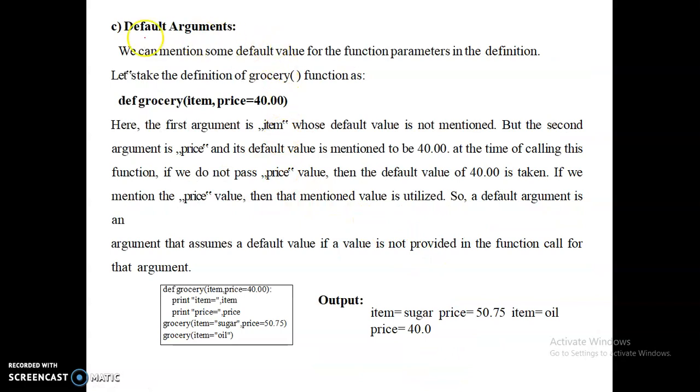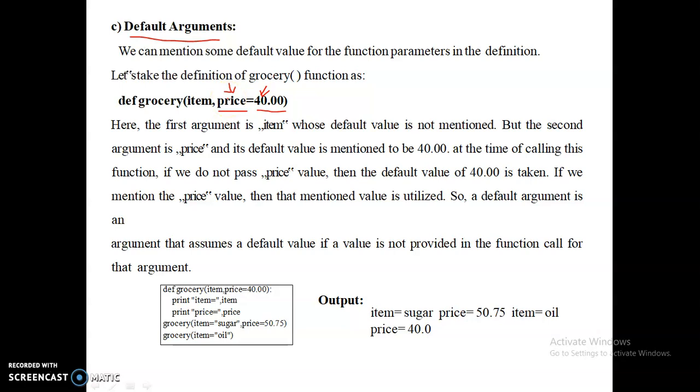Next, default arguments. Okay, the arguments which are used with a default value, that is, in the formal arguments you can mention some value as the default value for some arguments. Those are called default arguments. So this is the argument price. We have given the default value as 40. That is, whenever you are not passing any value to this price variable, then it takes 40 as the value for that. If you are passing a value, then it takes the passed value. Otherwise, it considers 40 as the default value for the variable.